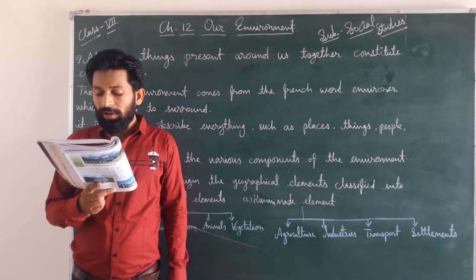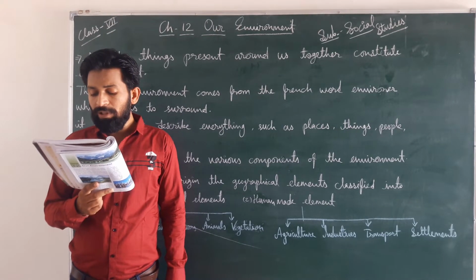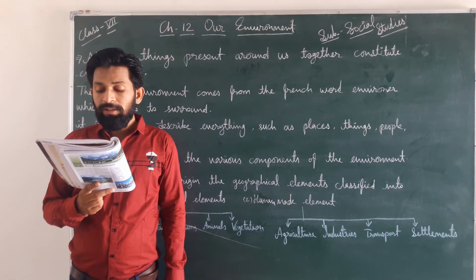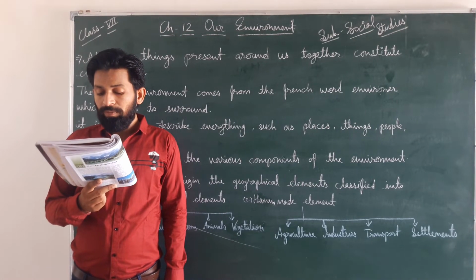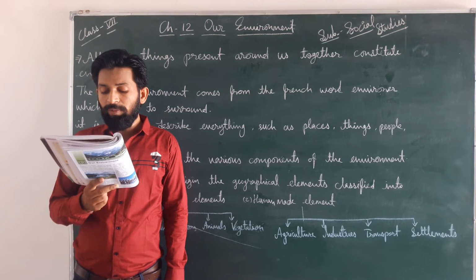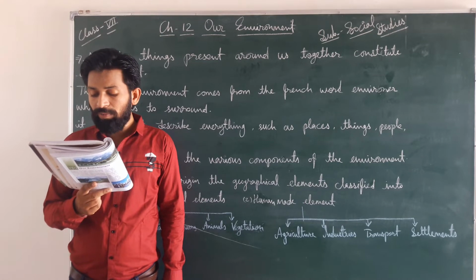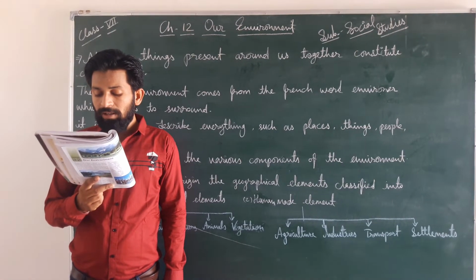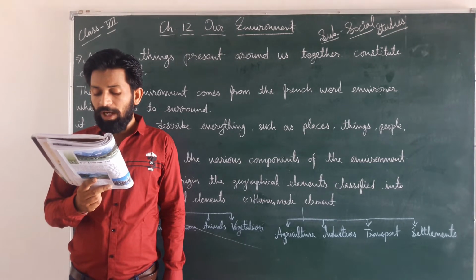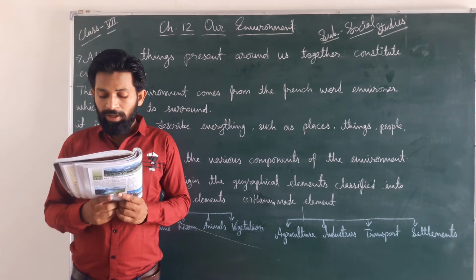The atmosphere protects us from the sun's harmful rays reaching the earth's surface. If we say that, then the atmosphere is very useful to us for protecting us from the harmful rays reaching the earth's surface. It controls the extremes of temperature during day and night. The changes in weather and climate are also due to the presence of the atmosphere. Whatever changes in weather and climate happen are due to the atmosphere only.